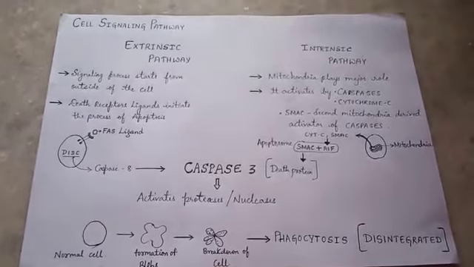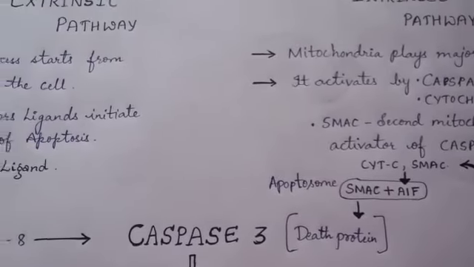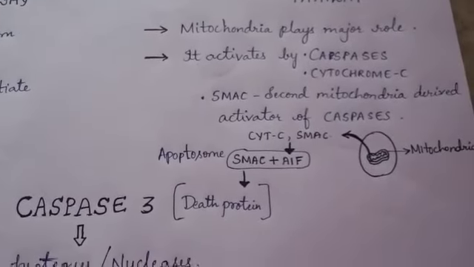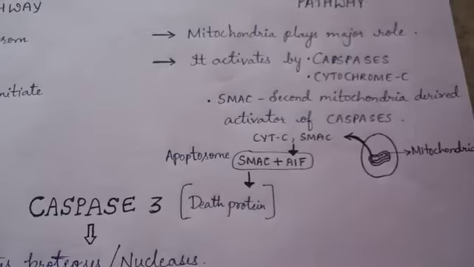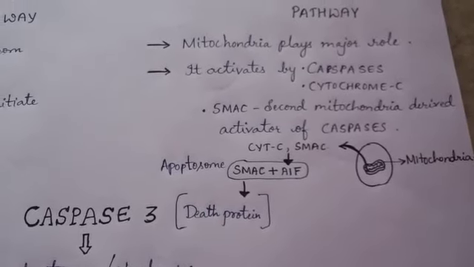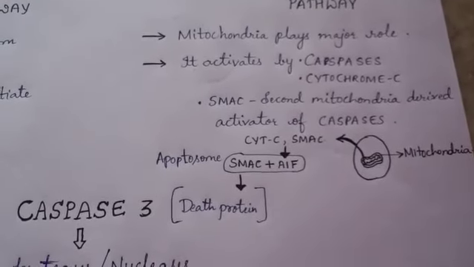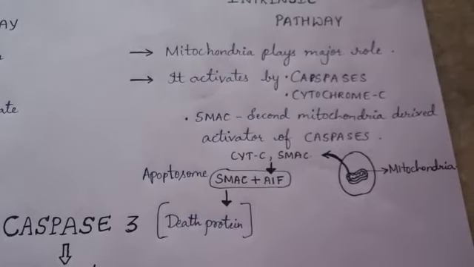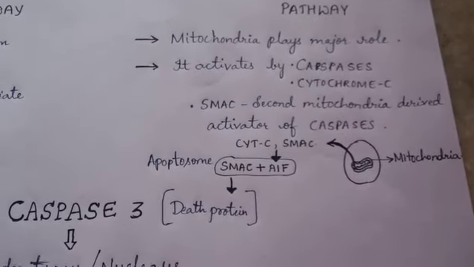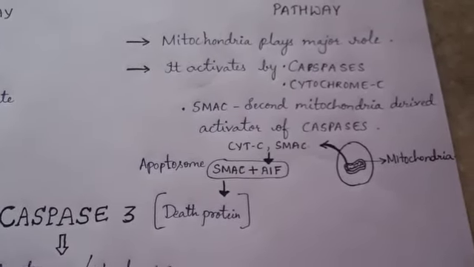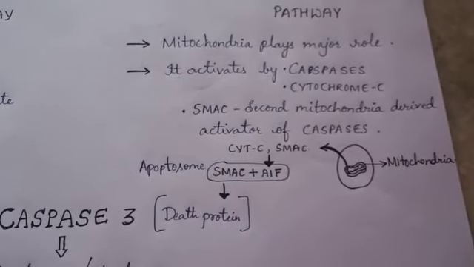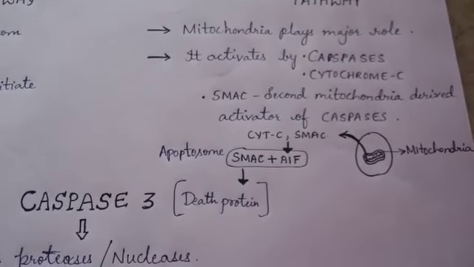Coming to the intrinsic pathway, as I said, the mitochondria play a major role. It is activated by caspases, cytochrome C and SMAC. SMAC is nothing but the second mitochondria-derived activator of caspases. The cytochrome C and SMAC lie inside the mitochondrial matrix.